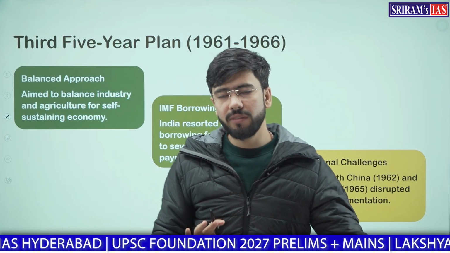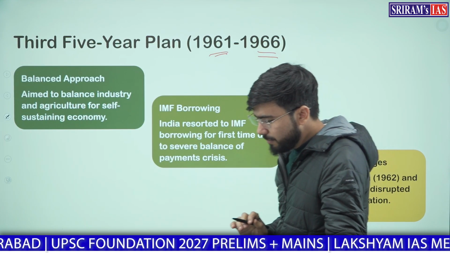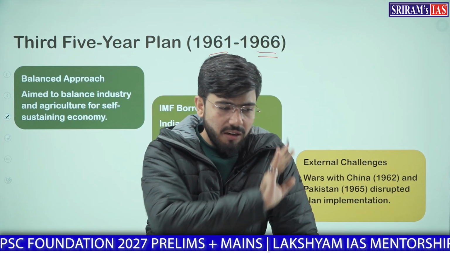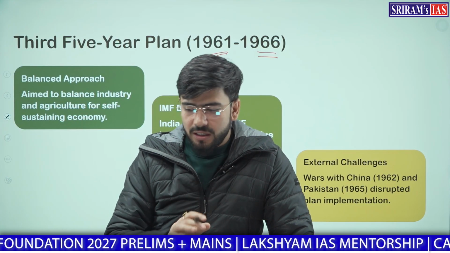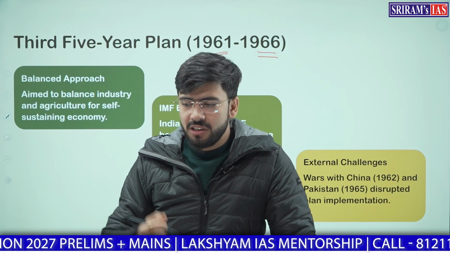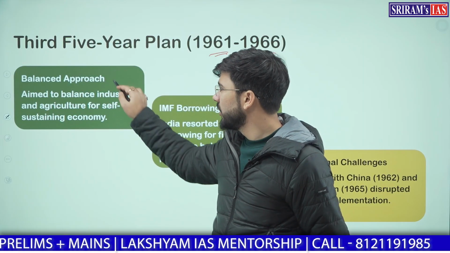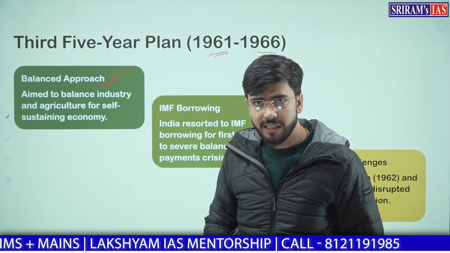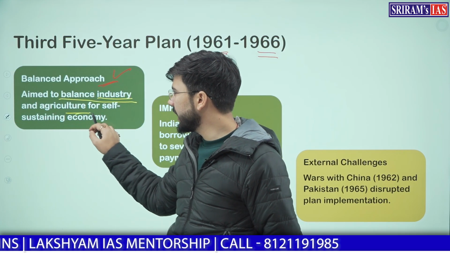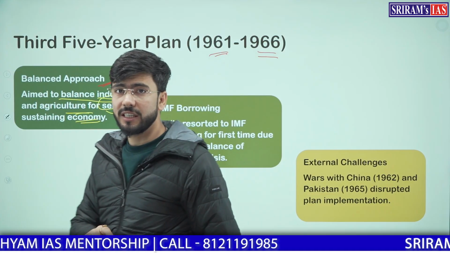Now we will move to the third 5-year plan, which was from 1961 to 1966. This third 5-year plan brought in a balanced approach, because in the first 5-year plan we were heavily inclined towards agricultural development. In the second 5-year plan we invested in industrialization and heavy machines, or capital goods only. But in the third plan we adopted a balanced approach. What was this balanced approach? This approach talks about a balance between industry and agriculture for a self-sustaining economy.